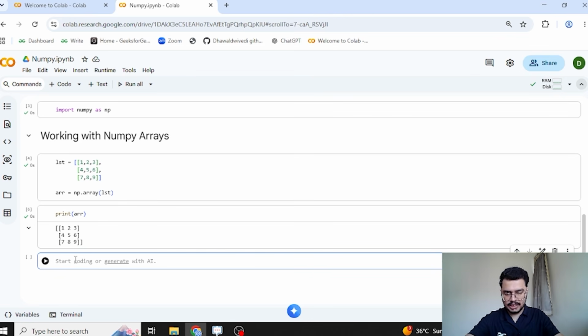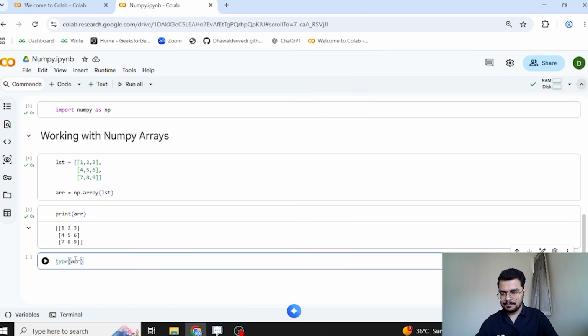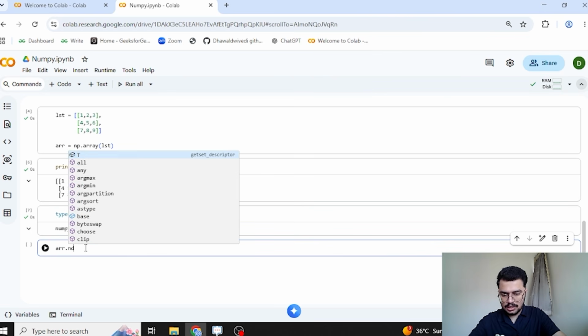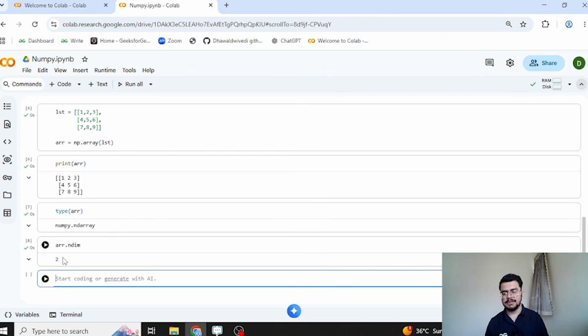Now if I want to check the type of it, I can just write type of arr. It's showing me numpy.ndarray. ND here stands for n-dimensional array. That means the value of n here is 2. If I want to verify that, I can write arr.ndim. If I execute this, it's showing me 2. That means it's a 2-dimensional array, which seems to be true also because it consists of rows and columns.